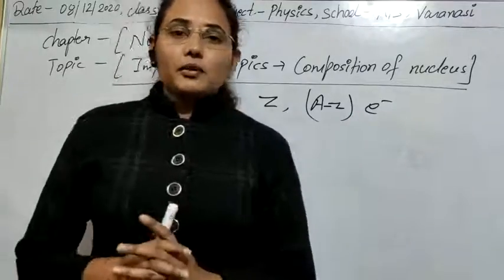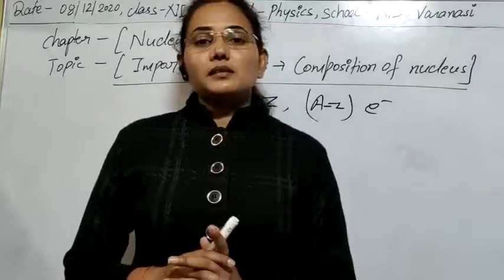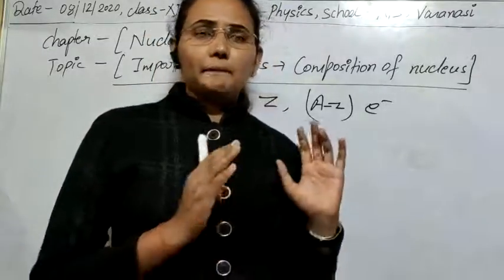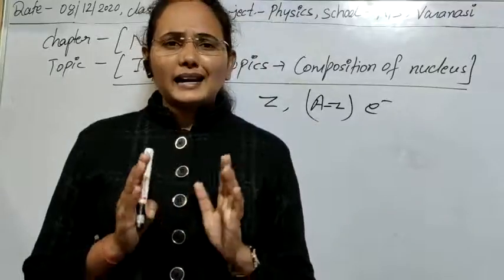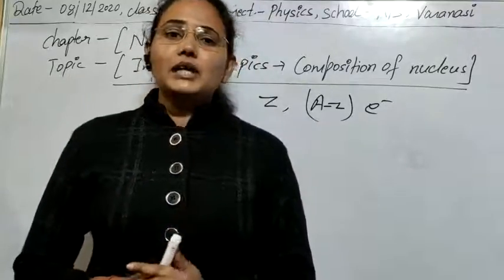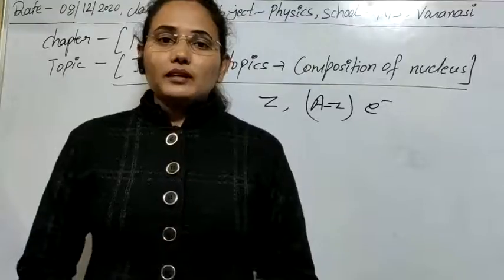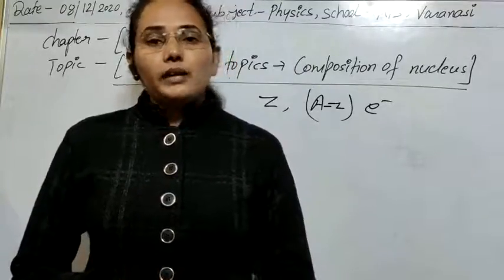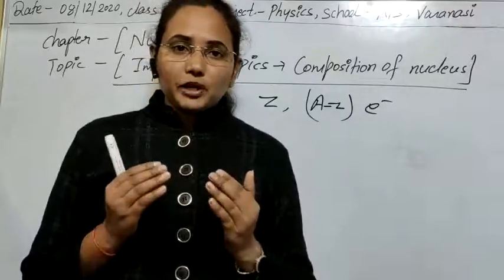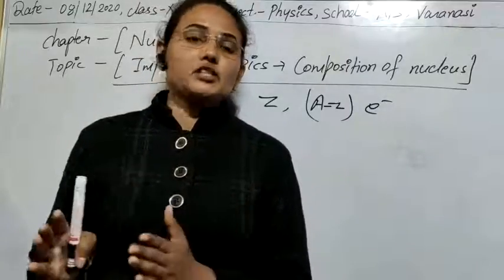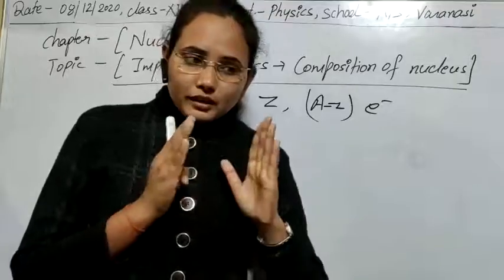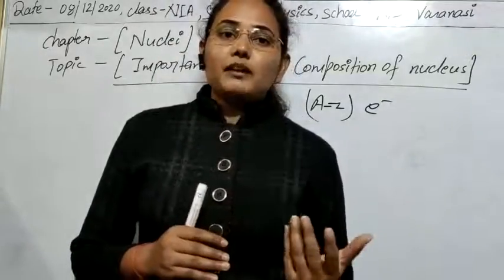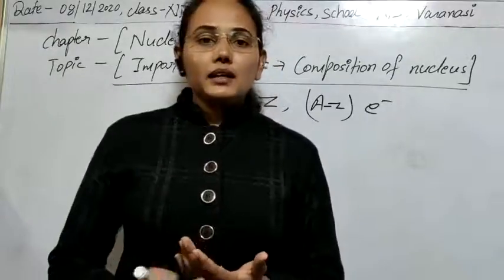Now what is the problem actually to accept this hypothesis? Actually later the composition of nucleus was defined by the alpha beta gamma decay. So you know that nuclei are radiating alpha, beta and gamma particles to attain stability, to make them stable nuclei. So to gain the stability, first of all they emit alpha particles, beta particles and gamma particles.